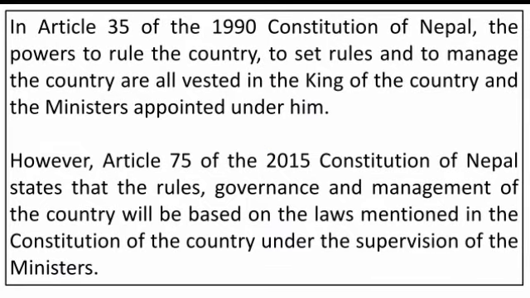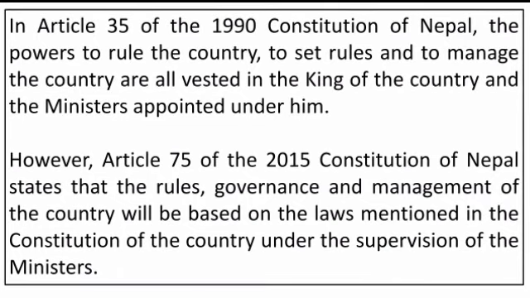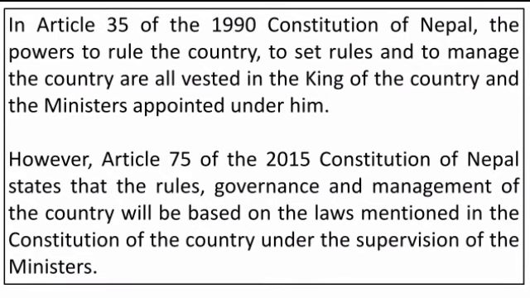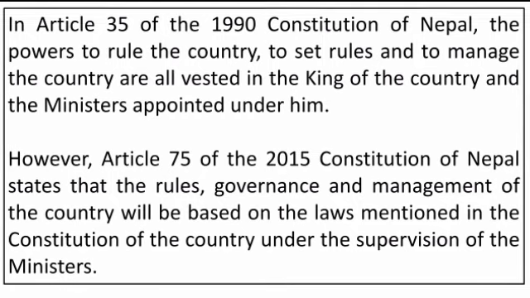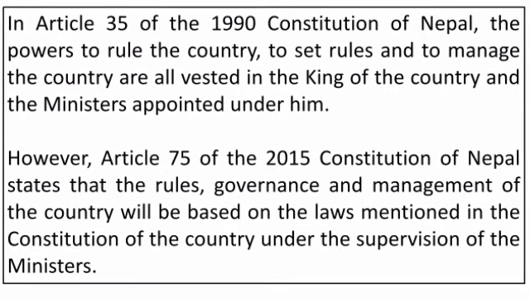In Article 35 of the 1990 Constitution of Nepal, the power to rule the country, to set rules and to manage the country is vested in the king. King is enjoying all the powers, according to this Article 35 of 1990. So real power is in the hands of the king. And next, according to the Constitution of 2015, Article 75 states that the governance and the management of the country will be based on the laws mentioned in the Constitution.